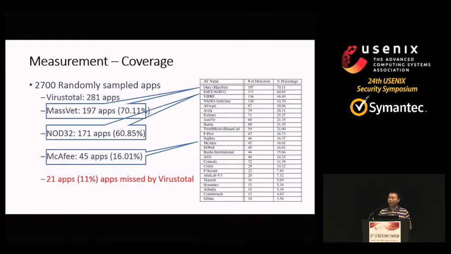We detect the most malware among these scanners. The second one can detect 60%. And how about others, like McAfee? It can detect 16%. And some others, like Norton, can detect less than 16%. And note that there are 21 apps missed by VirusTotal.